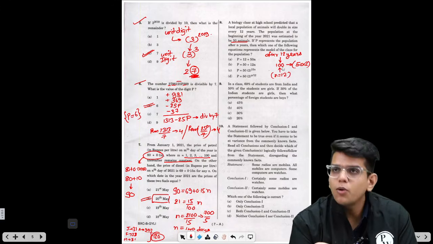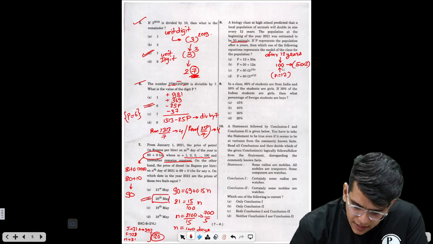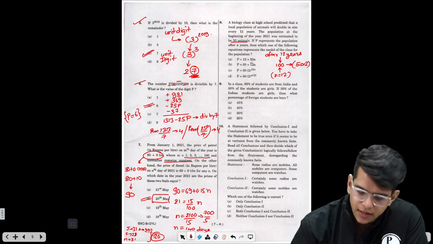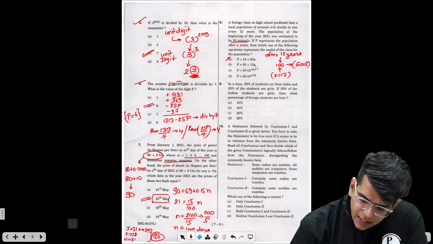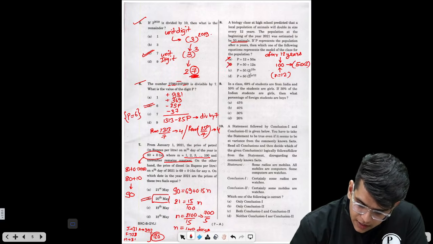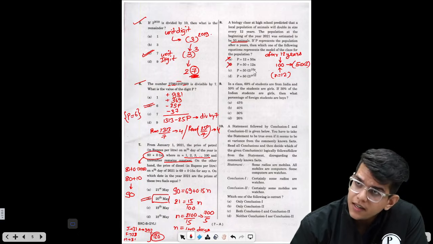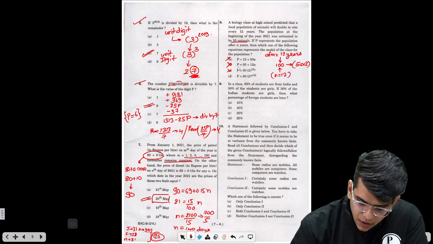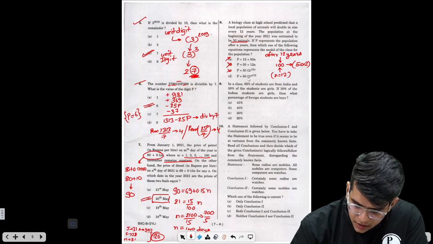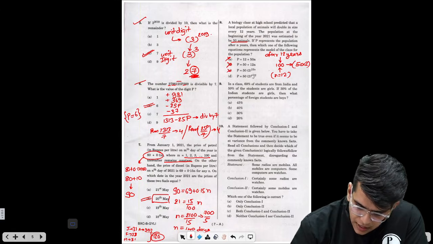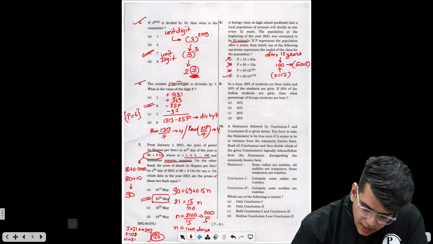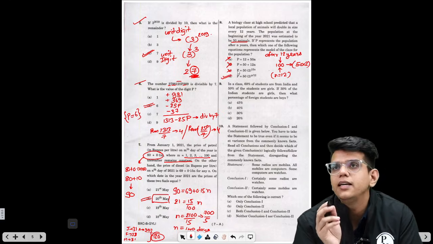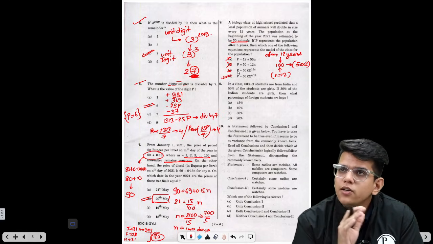Now, in all the options, if you put 12, in option A, P equals 12 plus 50 into 12, this won't give you 100. So this can't be the answer. Second, P equals 50 plus 12, and again, it will not give you 100. In this case, 50 into 2 to the power 144. Again, this is not 100. Only P equals 50 into 2 to the power n by 12 works. When you put n equals 12 here, 12 by 12 is 1, and 50 into 2 is 100. So you will get 100 only in case of option D. Such questions you need not prove, right?